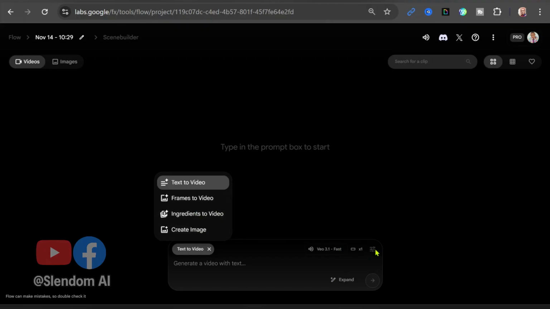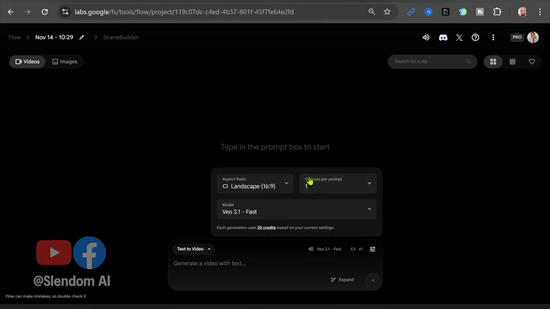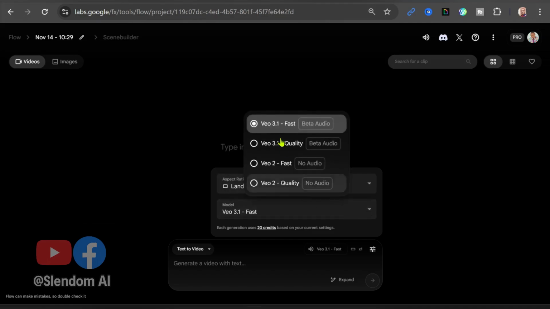And over here we can choose our settings like number of outputs, the aspect ratio, whether we want it in 16:9 or tall 9:16, and we can also choose our model here. And as you can see, VEO 3.0 is no longer here. We have 3.1 now. Fast beta, 3.1 quality. And if you choose quality, it's going to require you to pay more for more credits, or it's going to use more credits.